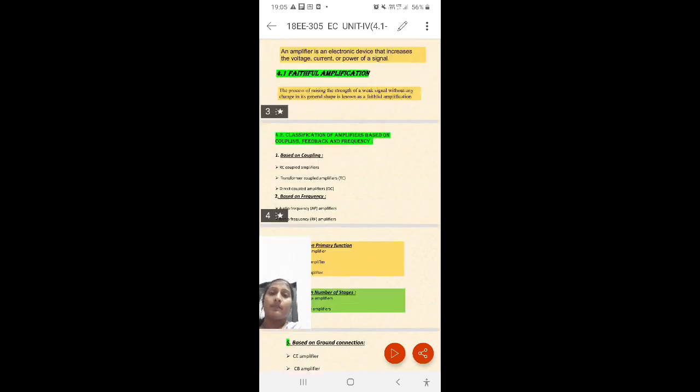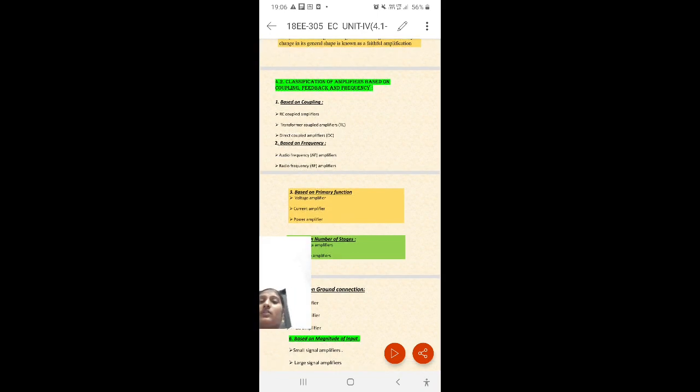When we apply the input voltage across the base terminal, the signal is amplified and provides some base current. It is passed to the collector terminal, and the amount of voltage is dropped across the resistor, so that V0 is equal to IC into RL. In this way, the common emitter transistor acts as an amplifier.